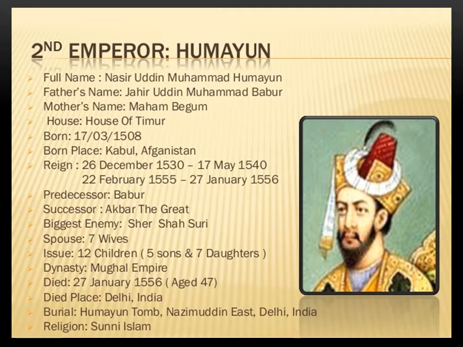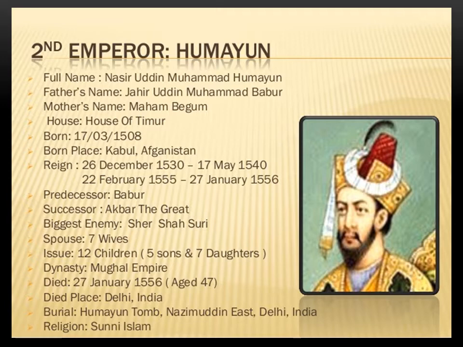He succeeded his father in 1530, and he was defeated by the Afghan chief Sher Shah Suri, and Sher Shah Suri took control of many of his territories. Then Humayun also had to face opposition from his own brothers, and it was not until 1555 that he restored his control in the lands that Babur had won.